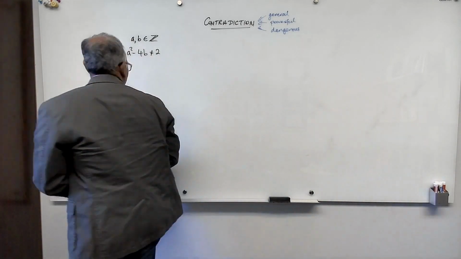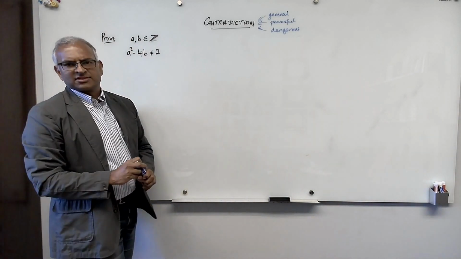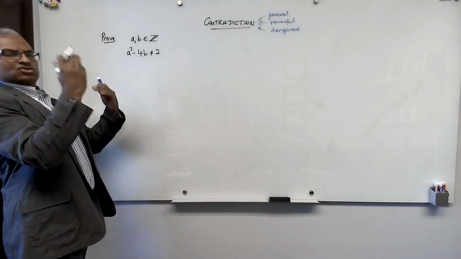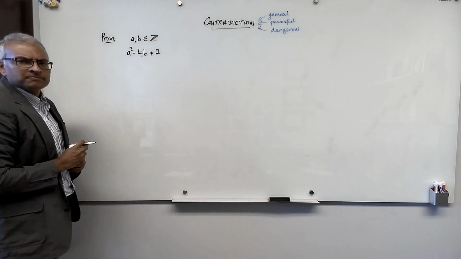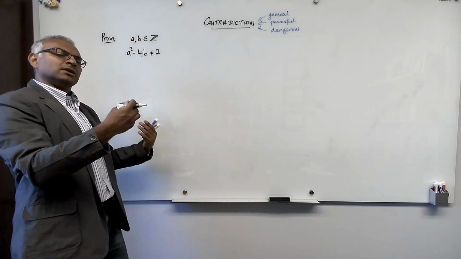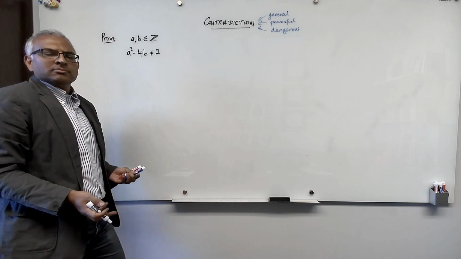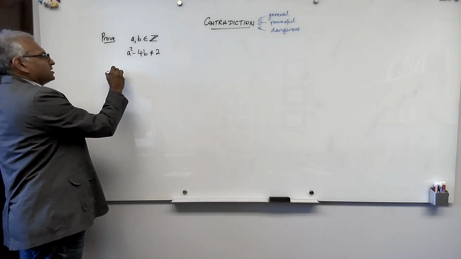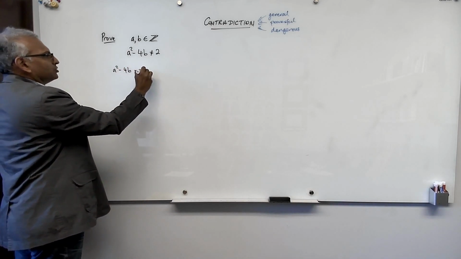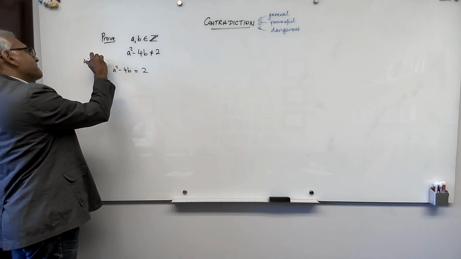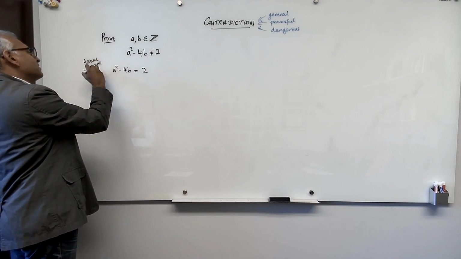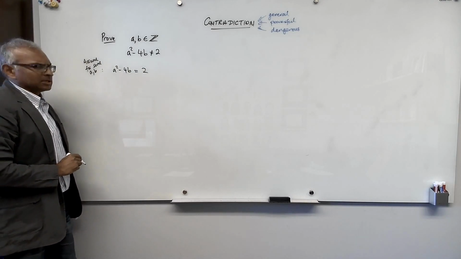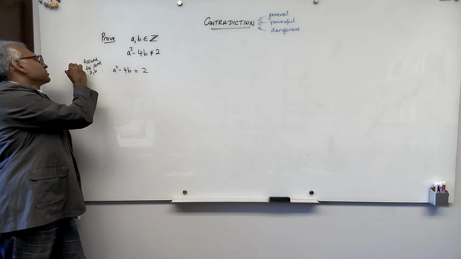Okay, so if you proved it, phenomenal. If you didn't, I'm claiming that contradiction is a great way to prove this. And so let's see how that works. So immediately, we immediately assume that it's possible. So just like we assumed that square root of 2 can be represented as A over B, let's assume that we can find A and B for which this equality holds. Okay. So assume A squared minus 4B equals 2 for some A and B. Okay, we're assuming it. And that's the first step in a contradiction proof.